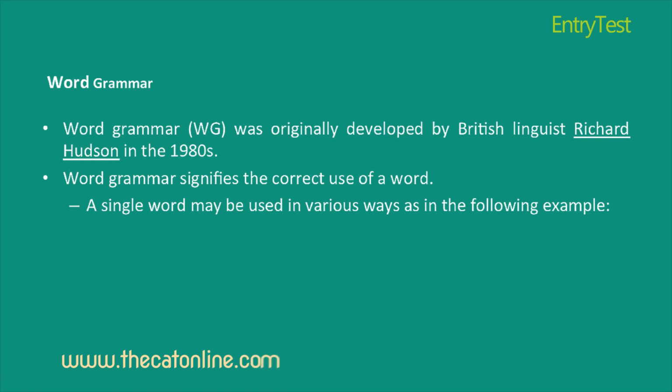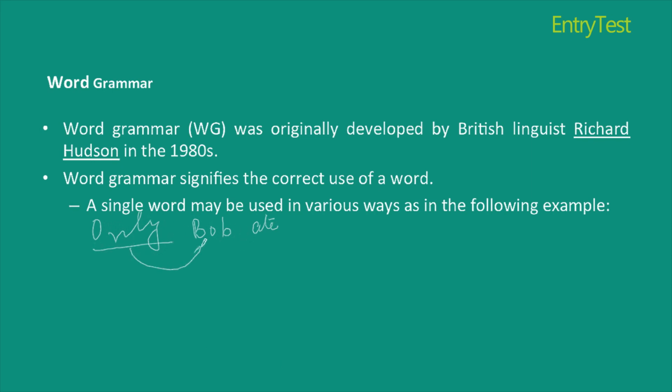We may be astonished to know that a misplaced word can change the entire meaning of a sentence. For example, in the sentence, "only Bob ate," the word only justifies that nobody else apart from Bob ate.